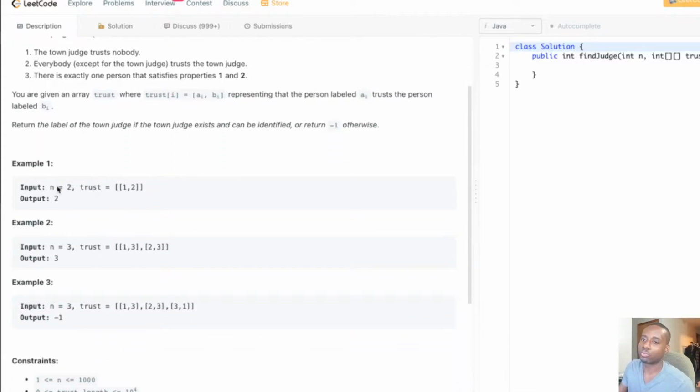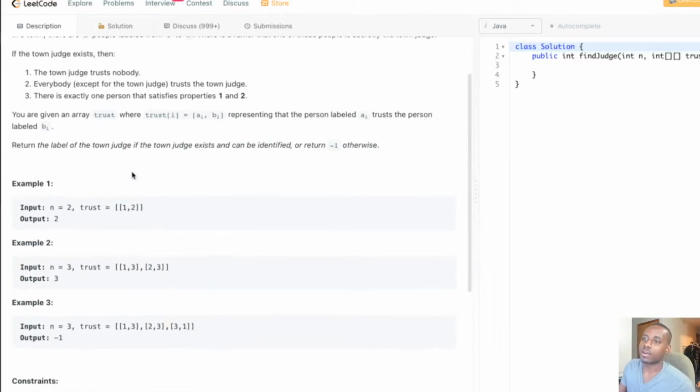So for the first example, there's 2 people, and 1 trusts 2, because that's how we're reading it. So we can see that the judge for this example is 2. How did they derive that? You can see that everybody trusts the town judge, except the judge itself. It doesn't need to trust itself. 1 trusts 2, so the first criteria is met.